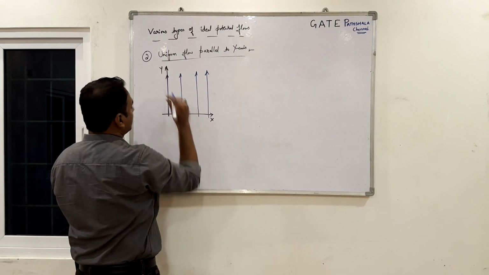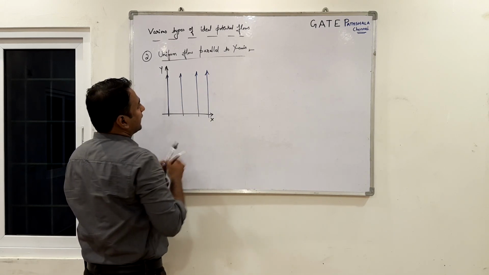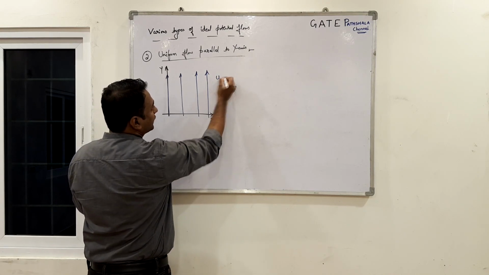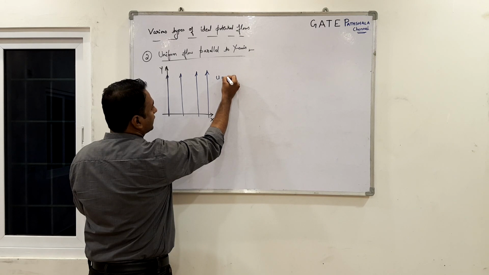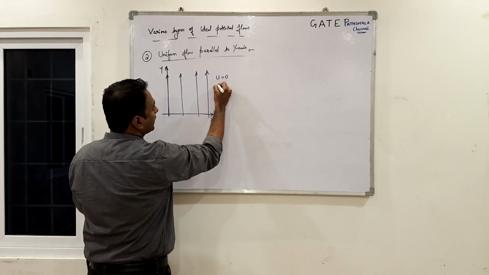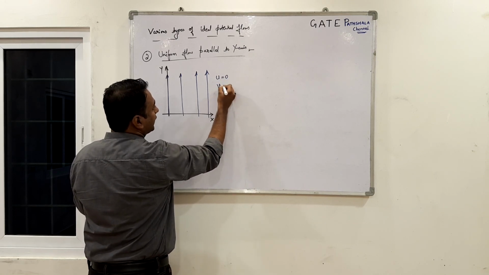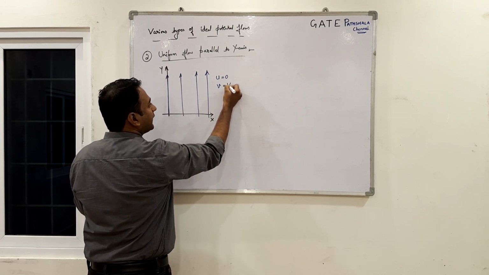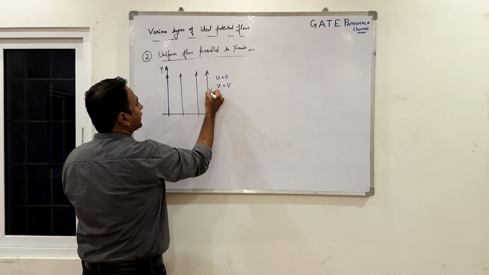In this there is no x component of the velocity, so u is 0, and the y component of the velocity, that is v, is equal to, let's say, capital V. Let's say the flow is moving with a velocity V.